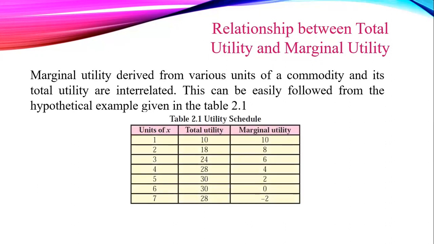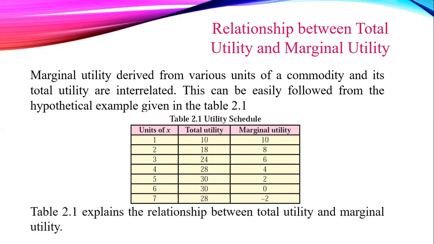See the table, table 2.1, utility schedule: units of X commodity, total utility and marginal utility. Table number 2.1 explains the relationship between total utility and marginal utility. I will explain this schedule with the diagram in the next slide.